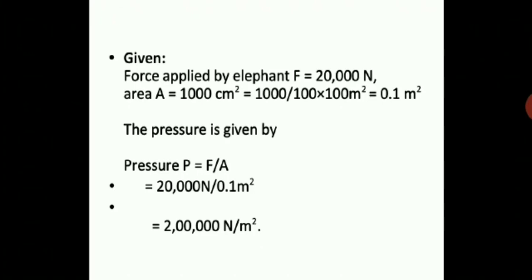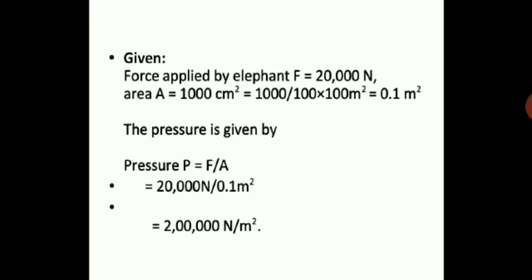Just substitution: 20,000 Newton upon 0.1 meter square. You substitute units also, so that finally you should know what the unit of the final answer should be, and you will be very clear with the units. So when you divide 20,000 by 0.1, you have to remove one decimal place from the denominator. You will multiply 10 in the numerator. Just that much you have to do. You don't have to actually sit and divide 20,000 by 0.1. So when you divide, you multiply by 10 in the numerator. Then the decimal will go away.